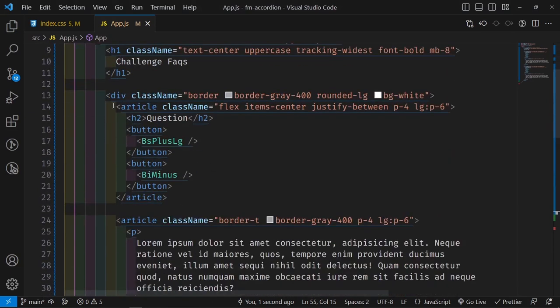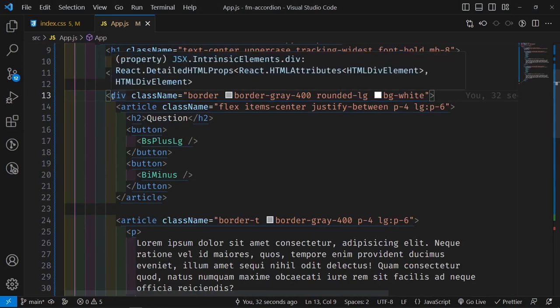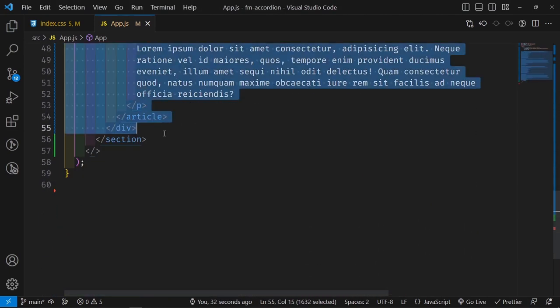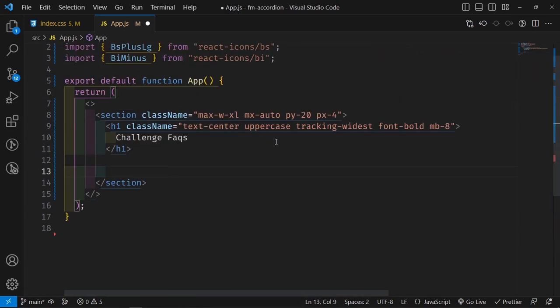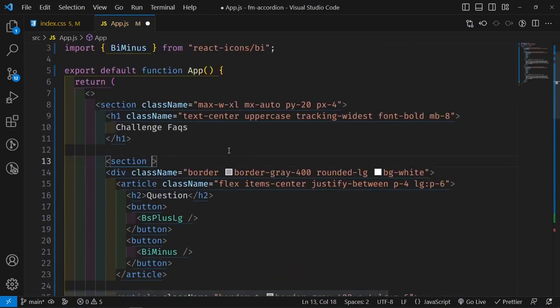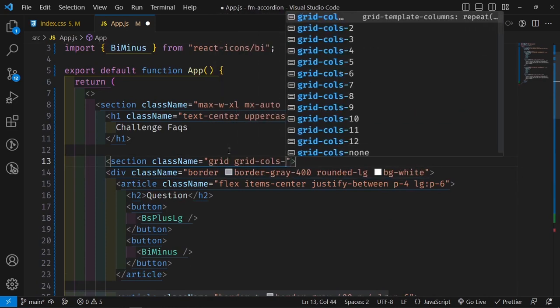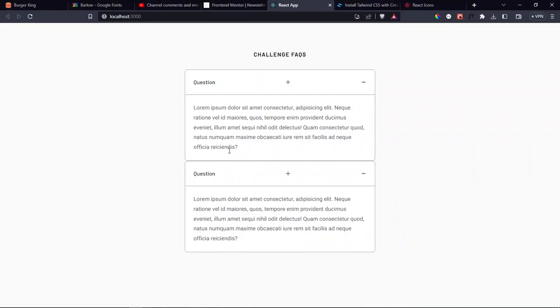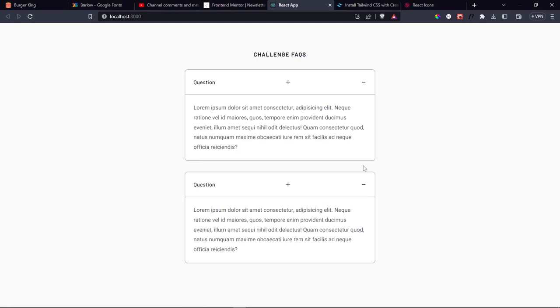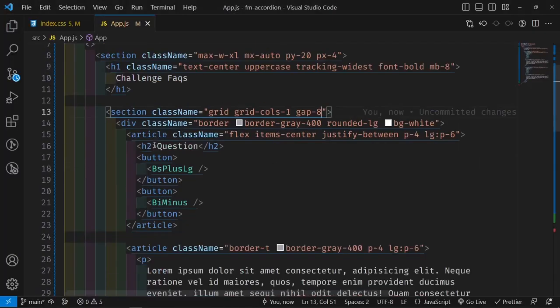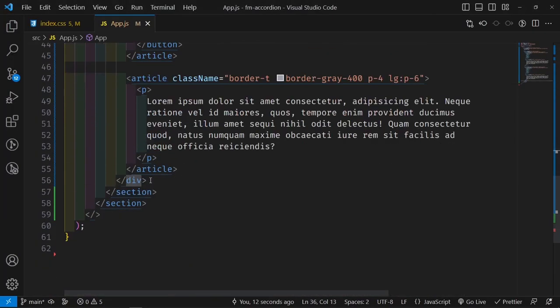And so what we can do is grab the individual divs, so the first one and then the second one, which ends here, and then we can place them inside another element such as a section or another div even. And you know what, let me place them inside a section so that we can tell the difference. And then when I paste them in, I can go inside the section and display the section either as a flexbox or as a grid. In this case, I'm going to use grid, so grid columns 1, and then I'm going to add a gap of 8 just to add this space in between them so that they separate one from the other. And so that is looking okay, and we know that now this is how all the questions are going to look like. So now I can go ahead and remove this second div which ends here.